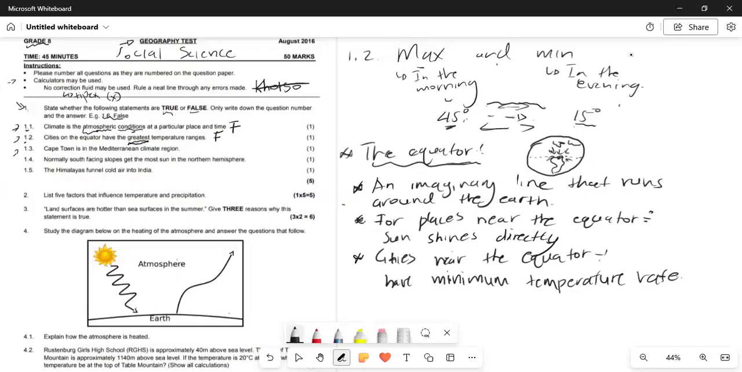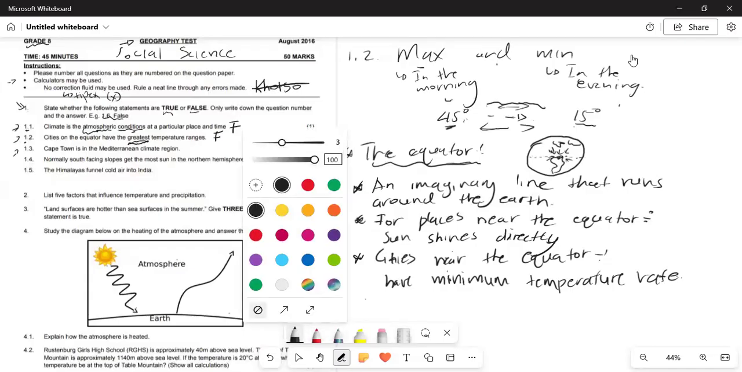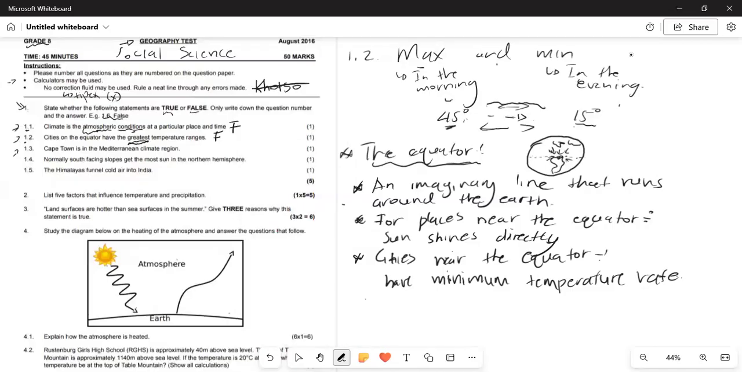So places further from the equator are the ones that have the greater ranges. So here you'll say, places further from the equator are the ones with the greatest temperature range.